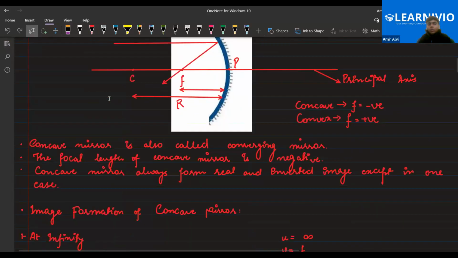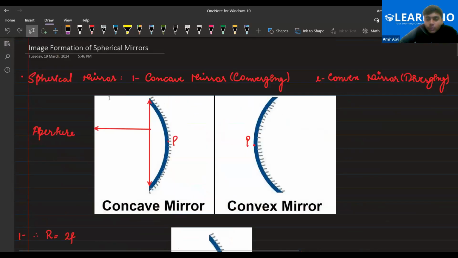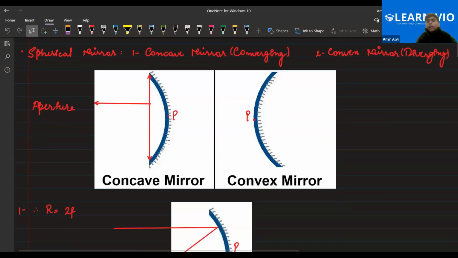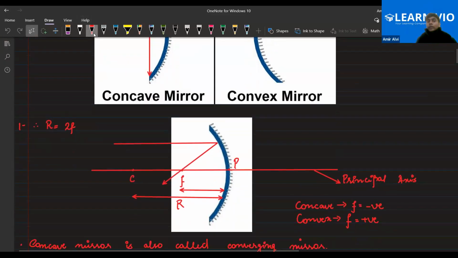Now let's talk about image formation by spherical mirrors. So this was all about plane mirrors. Now let's talk about spherical mirrors. We have two types of mirror. The first one is concave, the second one is convex. Do you get this point, everyone? Yes or no? Good. The middle point of this mirror is called the pole. And we know that the radius is twice the focal length. So if you multiply the focal length by 2, you will get the radius, that is nothing but the distance from the center of curvature. Yes or no? In the circle, in the sphere, we know.